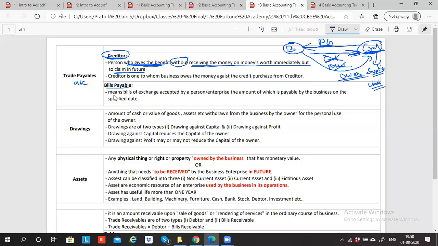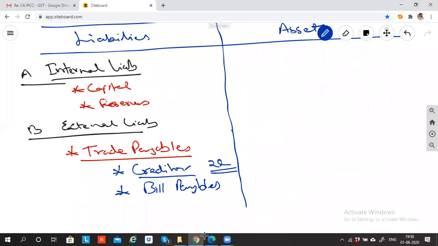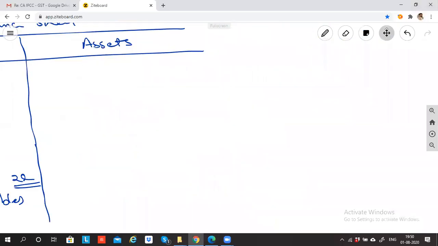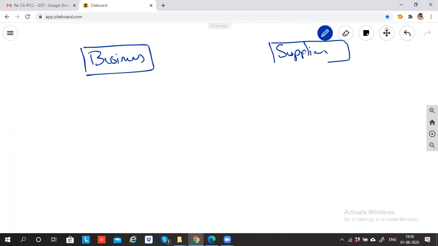Bills payable means a bill of exchange accepted by a person or enterprise, the amount of which is payable by the business on the specified date. This is a little technical, so let me give you one example. This is the business and this is, let's suppose, the creditor, or technically, let me call it the supplier. The supplier has given goods.